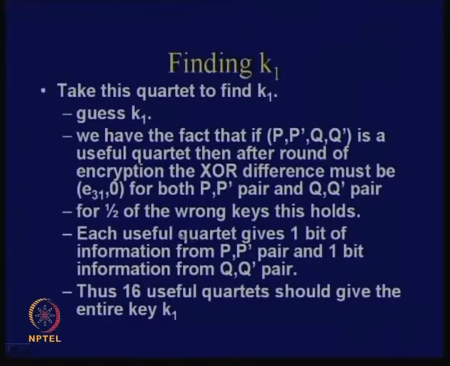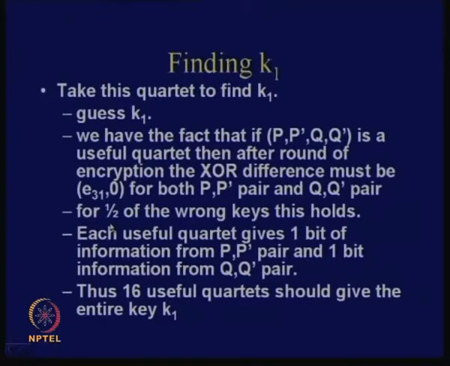For the wrong keys, half of the times this will hold and half of the times it will not hold. But for the actual key, it will always get satisfied. So what does it mean? You have got some event with a probability of half, which means the information is equivalent to 1 bit. I am trying to estimate how many trials I require.